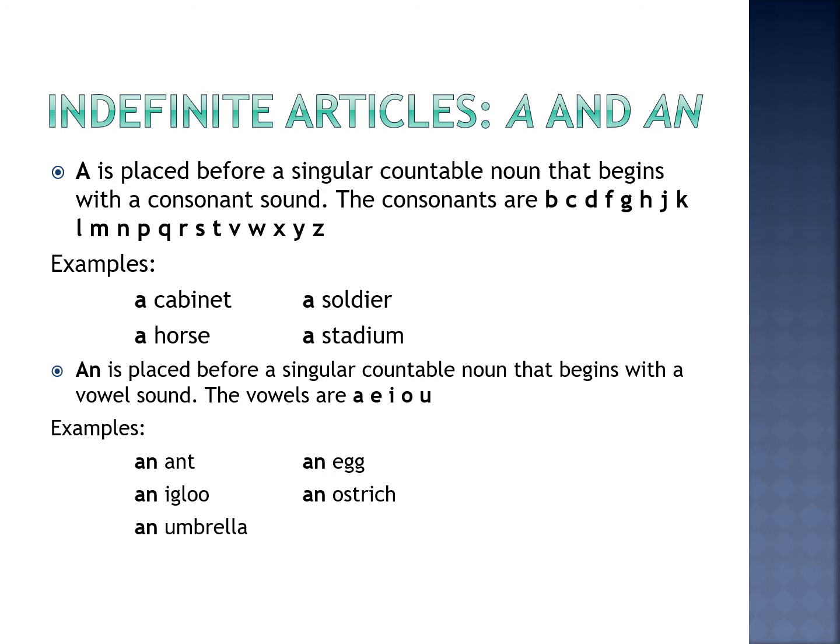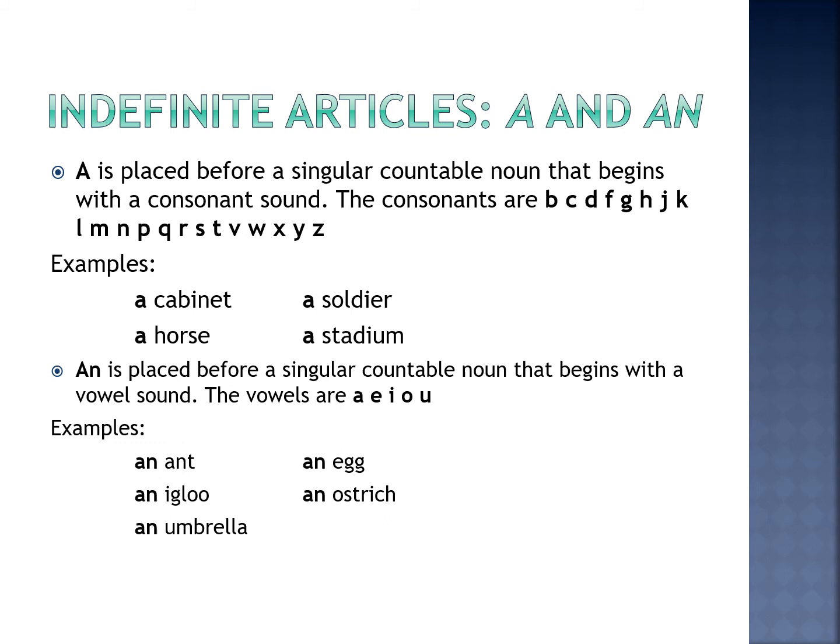Consonants, we are talking about the sounds, not the letters. The letters B, C, D, no, not the letters. We're talking about the sounds. Alright? So some examples are shown here: a cabinet, a horse, a soldier, and a student. So the sounds of s, k, and h. All these are consonants, so we use the indefinite article a.